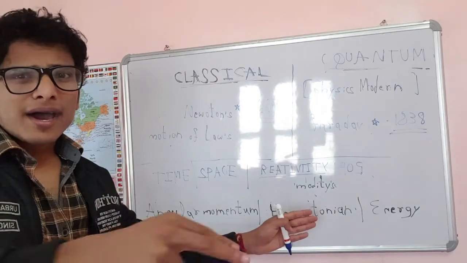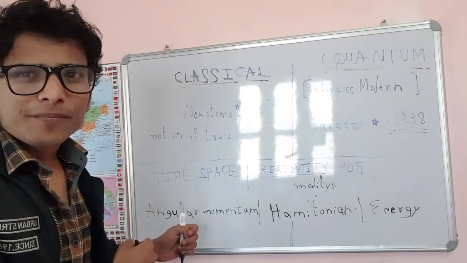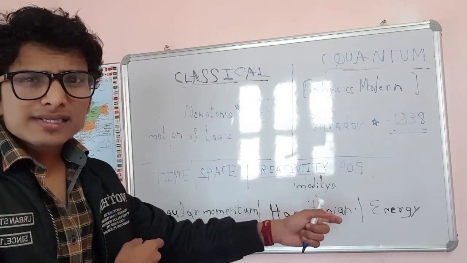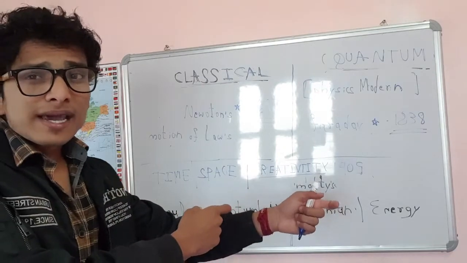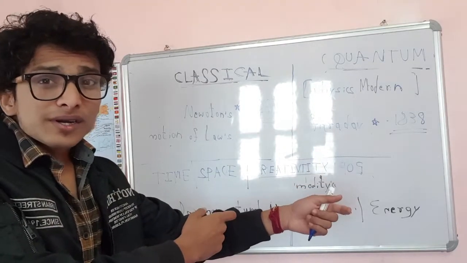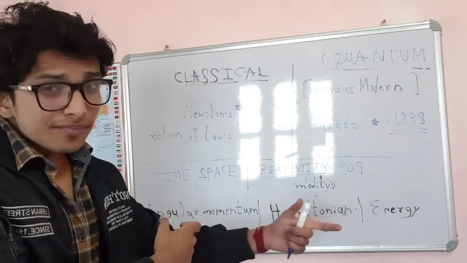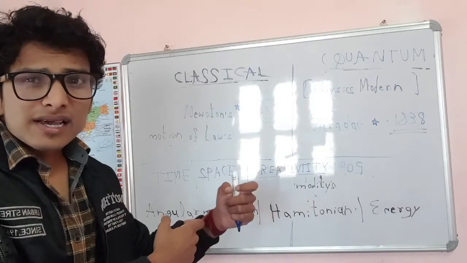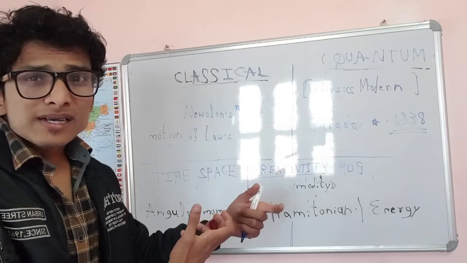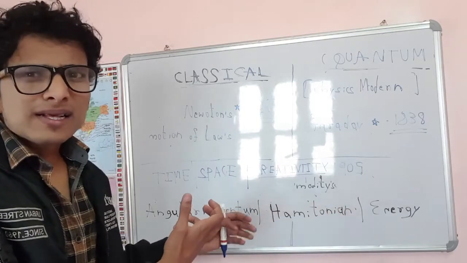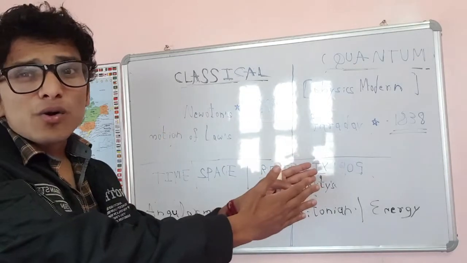So I know that energy, Hamiltonian and angular momentum. Conservation of energy says that energy can neither be created nor destroyed, and likewise for Hamiltonian and angular momentum. These laws, conservation of angular momentum and conservation of energy, will be the same in both classical mechanics and quantum mechanics.